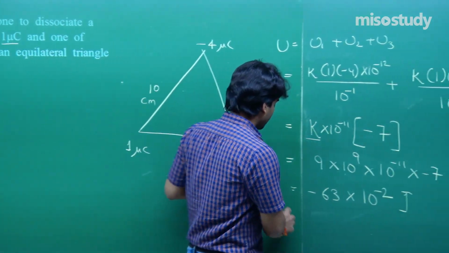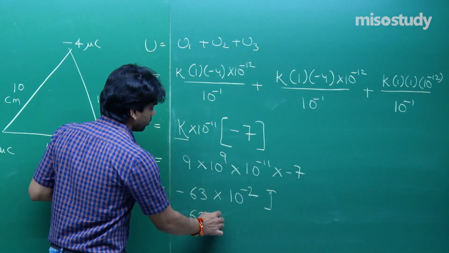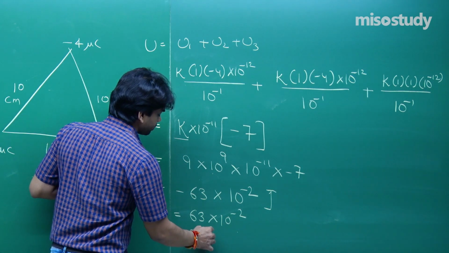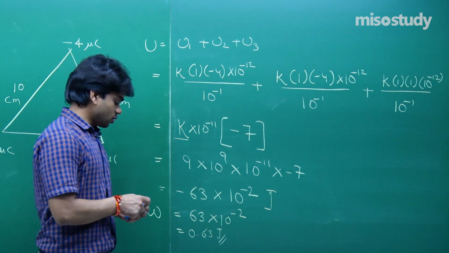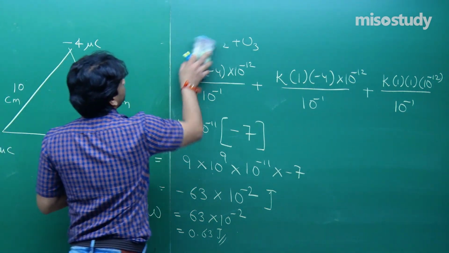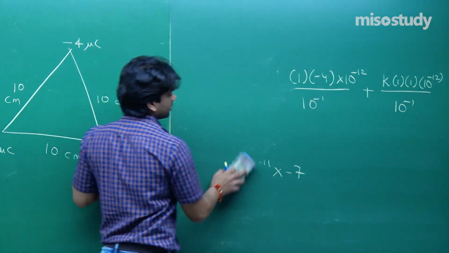So, to dissociate, the work done or the energy that you have to do will be 63 into 10 to the power minus 2, or 0.63 joules. This much energy you have to actually provide so that you can dissociate it, because the potential energy is negative, it is stable. So, you have to provide this much, just opposite.